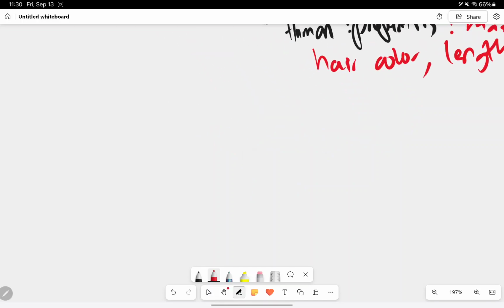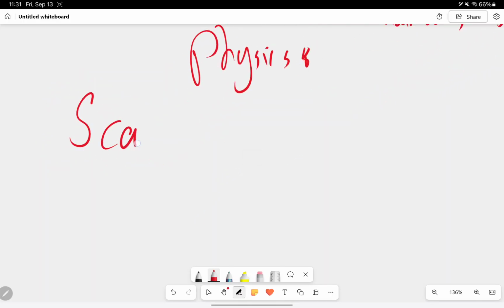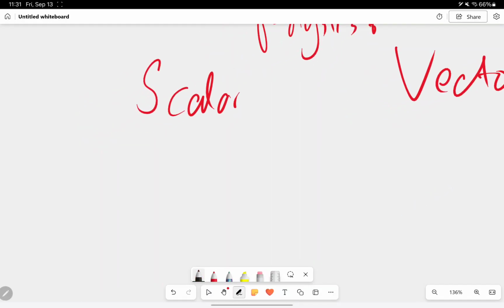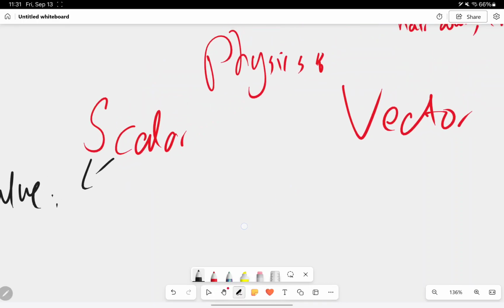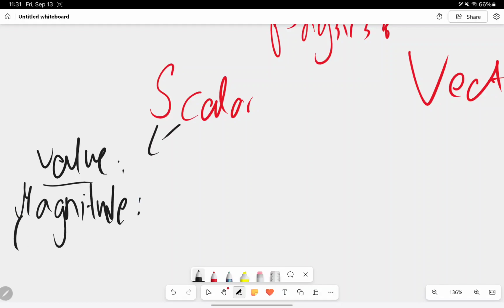So in physics, they have properties. These properties, we define them into two things. The first one is called scalar, and the other one is called vector. What do I mean by each one alone? I'll talk about scalar first. Scalar means only value. In physics, we have values, and these values can be divided into two things, scalar and vector. Scalar represents only value, or sometimes in physics we call it magnitude. And magnitude is simply how fast something is, how big something is, just a measure. Magnitude, another way of saying it, is a measure.